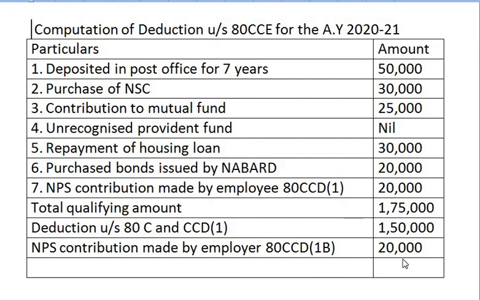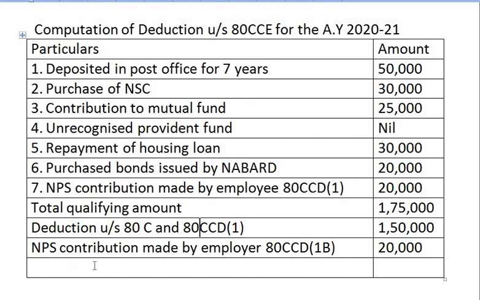Now you can take the total deduction, that is 1,50,000 is maximum limit of deduction and assessee can claim under section 80C and 80 CCD subsection 1, and NPS contribution made by employer is deductible additionally after the maximum limit of 1,50,000, that is under section 80 CCD subsection 1B.